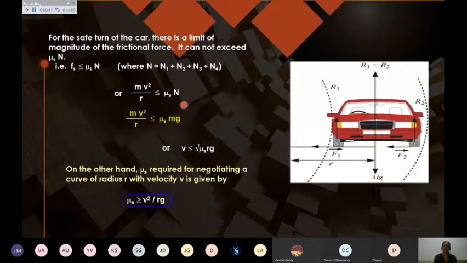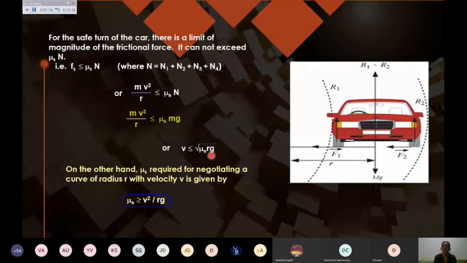Then whichever way you wish, both the things you can write as we have discussed earlier, that mv square upon r should be less than mu s n, and mu s n equals mu s mg, the weight. So I can write mv square upon r should be less than mu s mg. m and m get cancelled on both sides, and I get v should be less than or equal to square root of mu s R g. Mu s is the coefficient of static friction, R is the radius of the circular road, and g is the acceleration due to gravity.